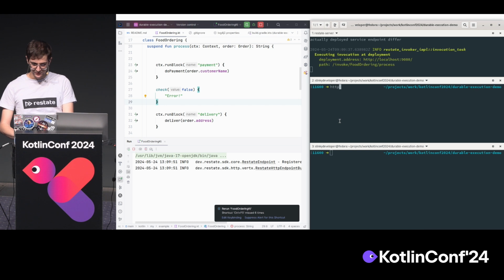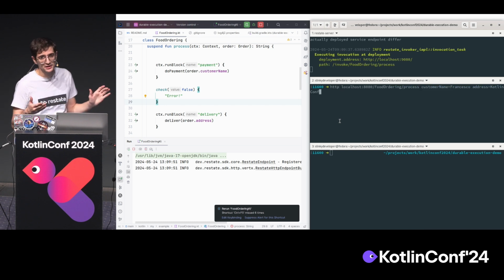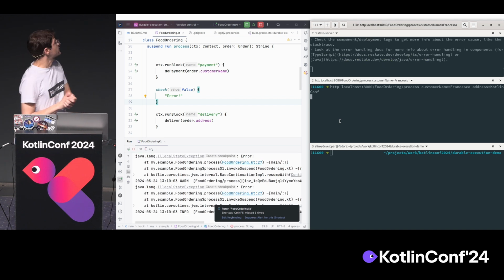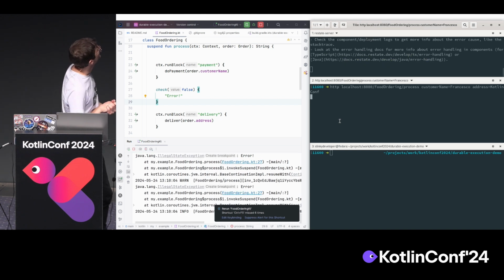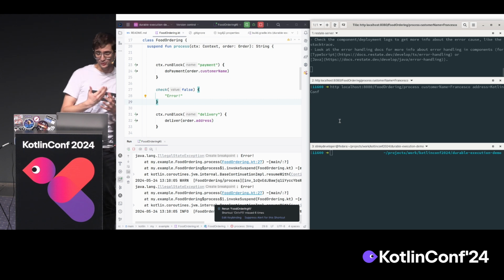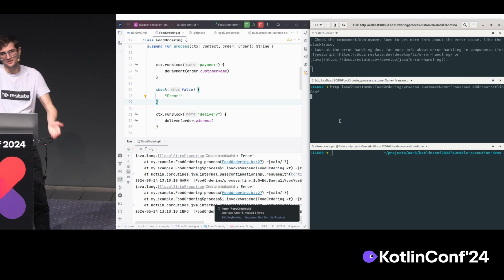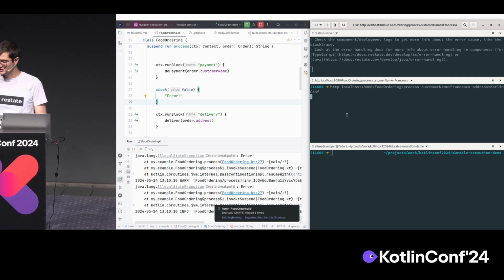And we send a request to it. To send a request, we just do a simple HTTP request with a JSON payload. Very simple. And yes, in a service that would not run without a durable execution engine, your expectation would be that when you reach check faults, it just fails and gives you back the error on the client. But this is not what's happening here.